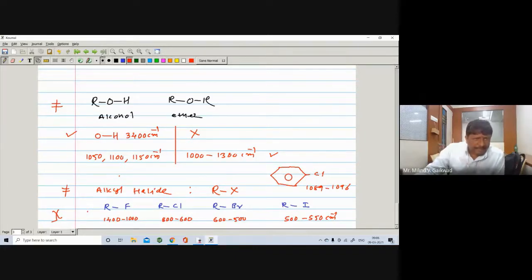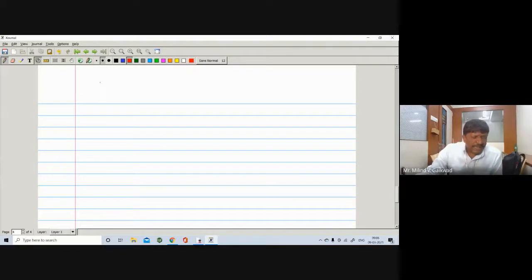At the same time, if you have a CH2X group, with H and H, the CH2 group of this CH2X has one of the important bands due to the wagging, and it will appear at 1150 to 1300 centimeter inverse.